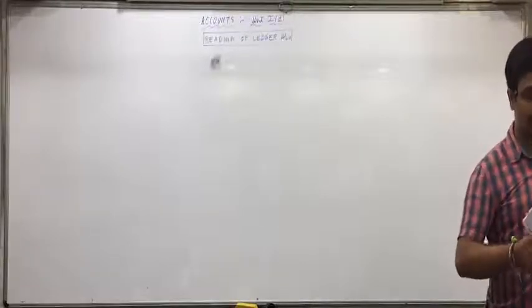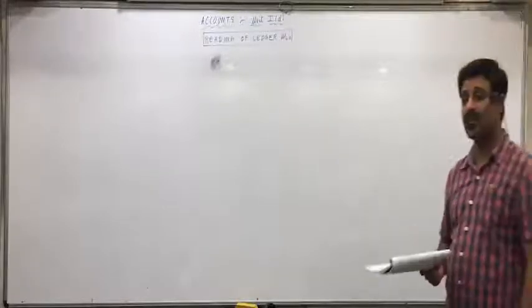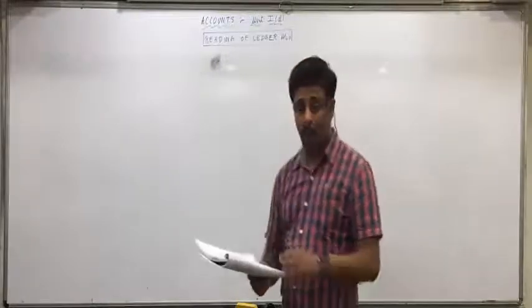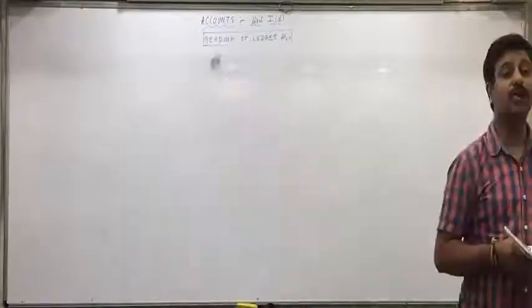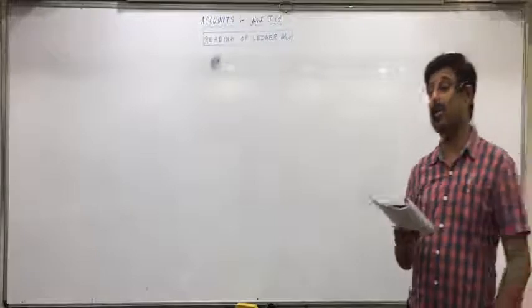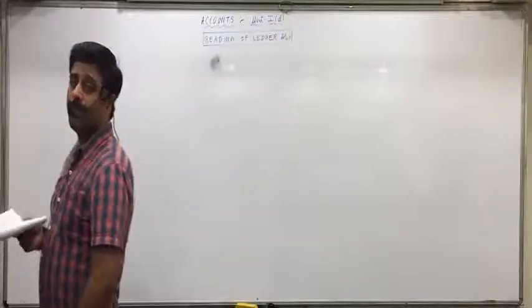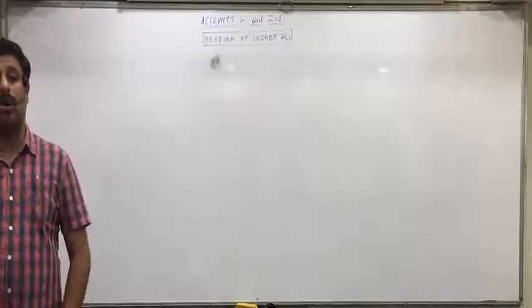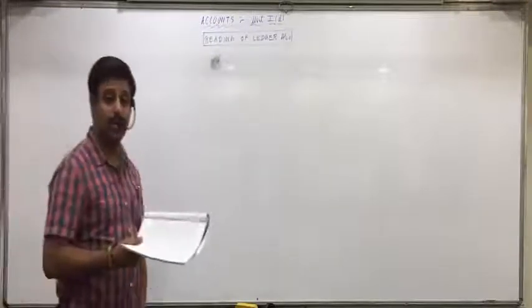Look at the main point below, how to read and interpret the ledger accounts. I told you it has to be in a certain order, so that order is discussed over here. Raj, read it. So very first you have to see which type of account that is. Is it personal or real or nominal? And as per the type of account, you have to see which rules are to be applied.